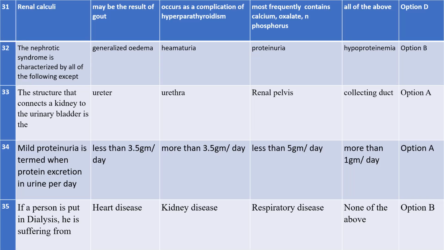Yes. See the question: the name of the structure that will connect a kidney to the urinary bladder. What was the name of the structure?